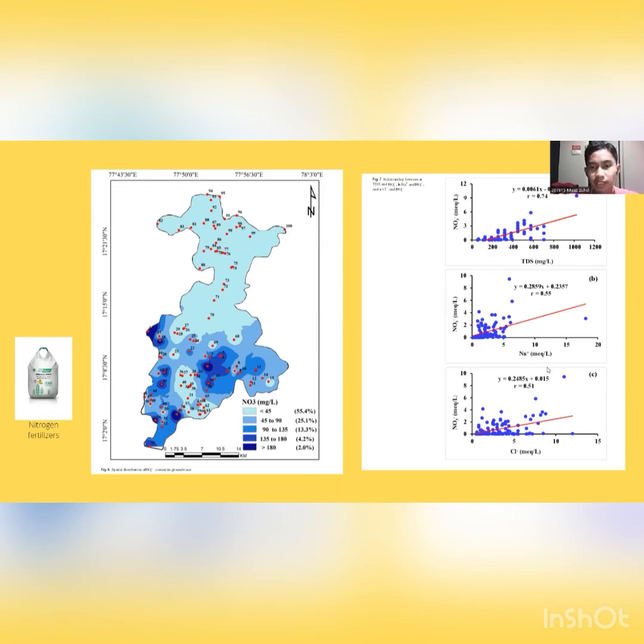Based on the right figure, it is shown that the highest positive correlation is nitrate against TDS, which means that nitrogen fertilizer is the main cause of the increase in the concentration of nitrate ions, compared to the weathering of nitrate-rich minerals. Next,